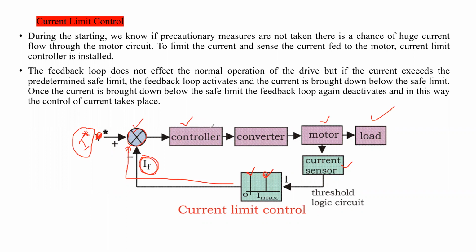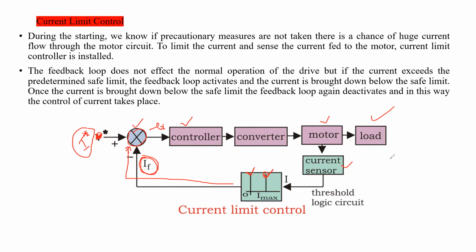So this controller will limit the current as per the signal coming from the current sensor. If a negative error is produced from the comparator, it means that high current is flowing through the motor circuit. Is it right?